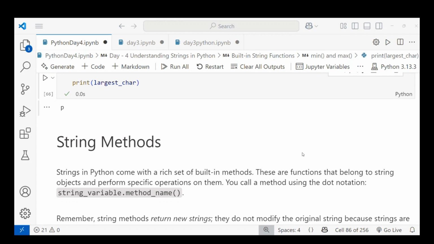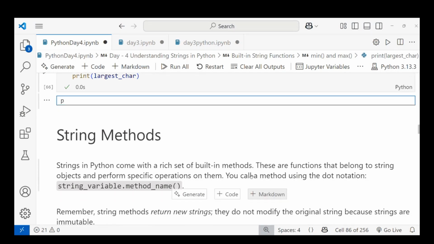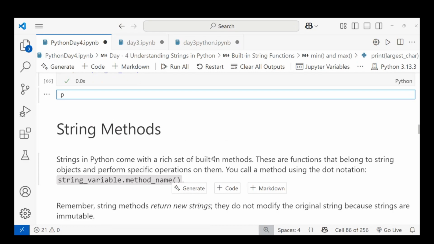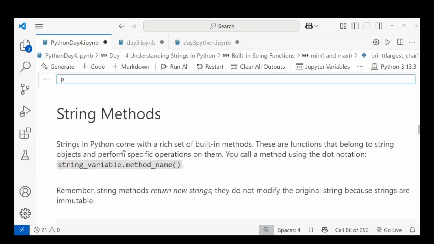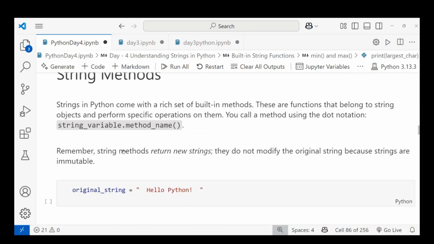Let's start. Let's look at string methods. The string methods in Python are a rich set of built-in methods, functions that belong to string objects and perform specific operations on your strings. We can call a method using the dot notation: a variable, then the dot operator, then the method name.